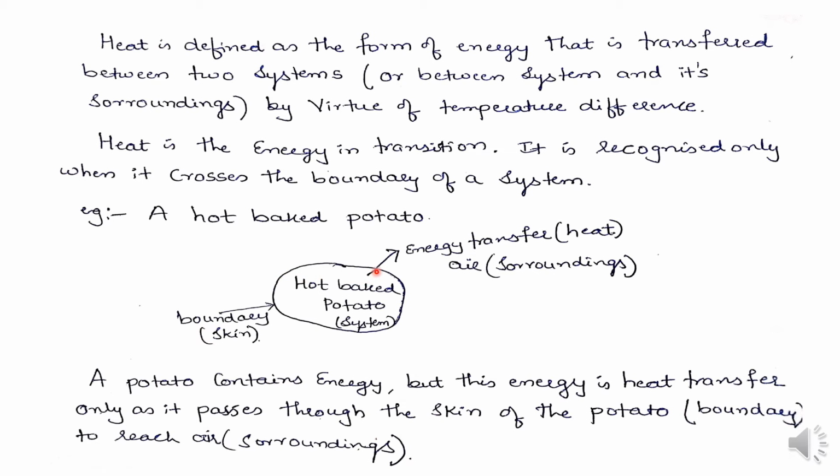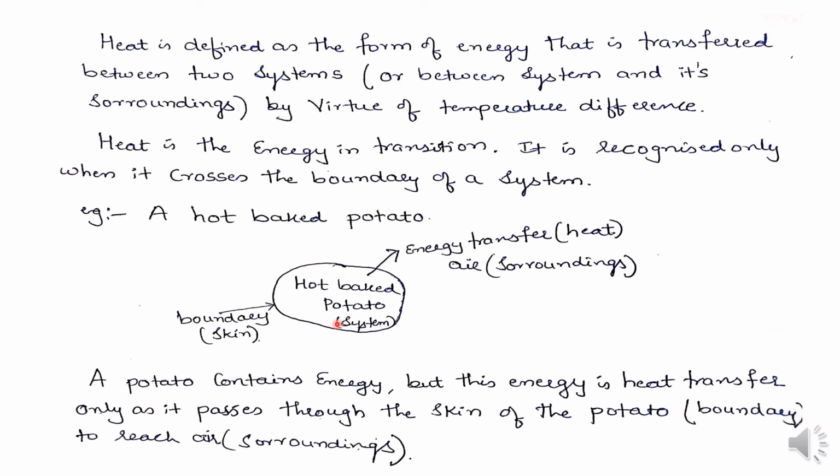I can give you another example. This is a hot baked potato. Let me consider this potato as our system, the skin of the potato as the boundary of this system, and the air external to the system as our surroundings.